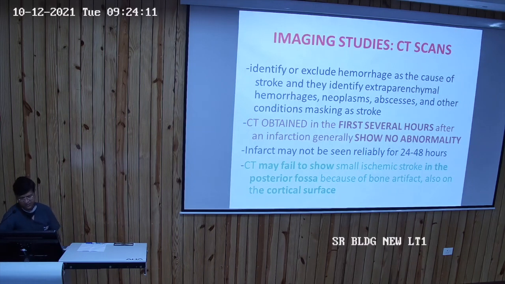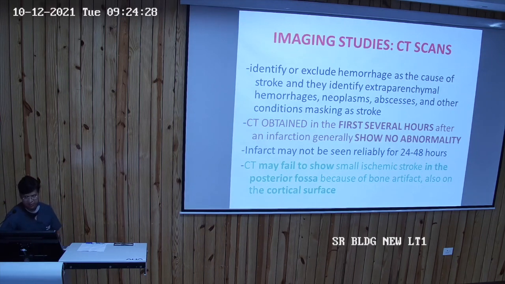And a CT scan obtained in the first several hours after an infarction generally shows no abnormality. So the advantage of the CT scan is only that it excludes the hemorrhage, but it is not necessary that it will show the changes of infarction.